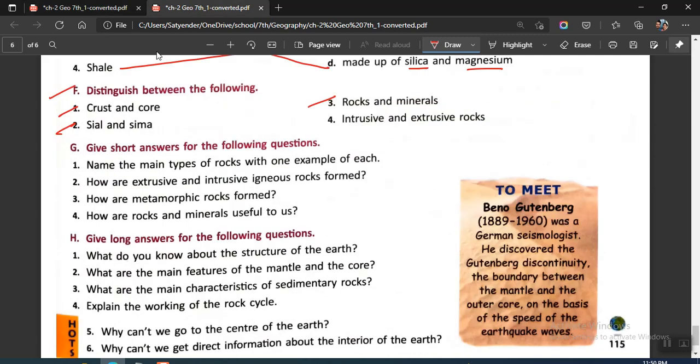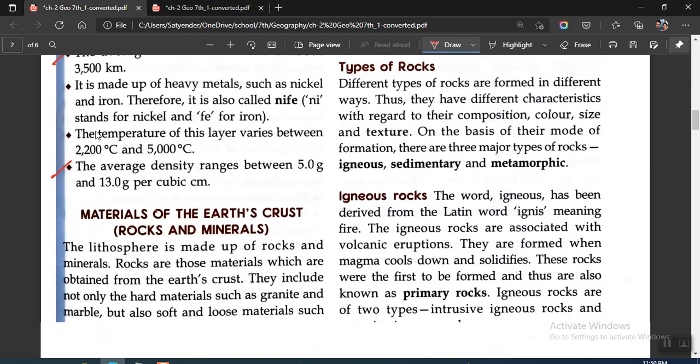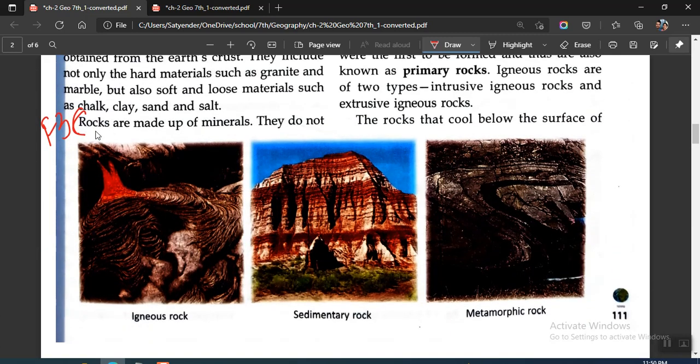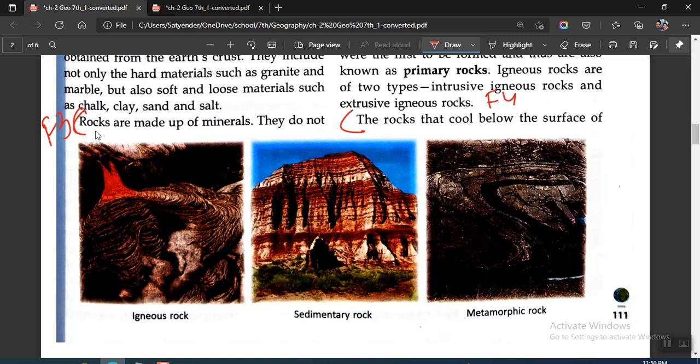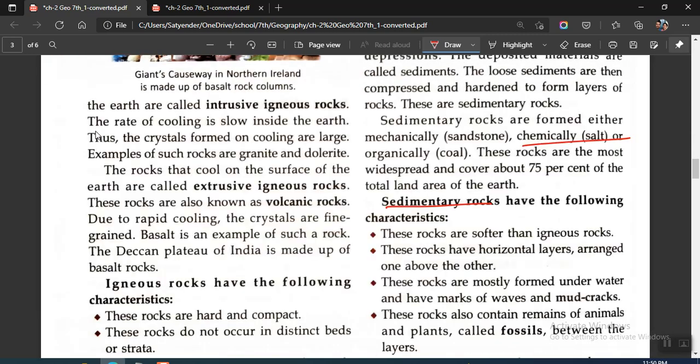If you got any problem, then you just pause the video, listen to it again, and then mark the questions. Okay, question number 4 says intrusive and extrusive rocks. For this also we have got direct answer, that is they are formed inside the earth, and then okay, you will be starting from here. This is your F4. The rocks that cool below the surface of the earth are called intrusive igneous rocks. The rate of cooling is slow inside the earth, thus crystals formed in cooling are large. Examples of such rocks are granite and dolerite.